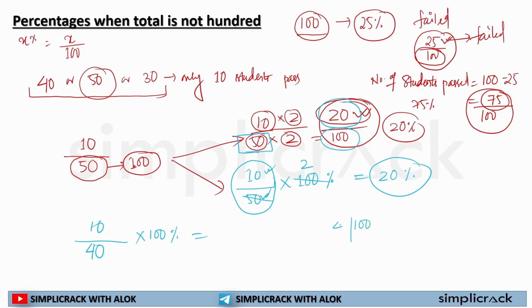40 multiplied by 3 will be 120, so I can't use that. 40 multiplied by 2 will be 80. Now my remainder is 20. Now 40 can't divide 20, so I'll put a decimal point. If I put a decimal point here, now this number will become 200. So now 40 multiplied by 1 is equal to 40, 40 multiplied by 2 is equal to 80, 40 multiplied by 3 is equal to 120, 40 multiplied by 4 is equal to 160, 40 multiplied by 5 is equal to 200.